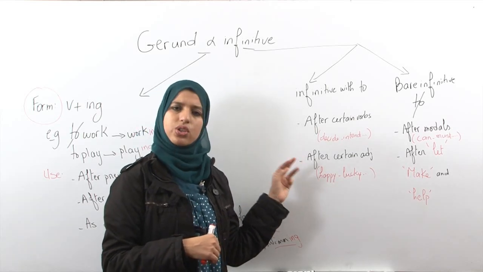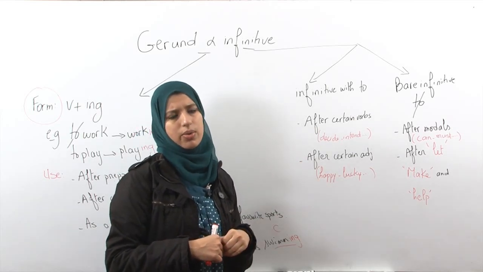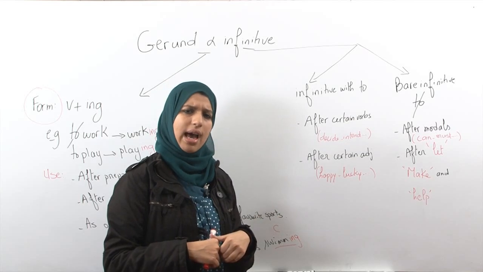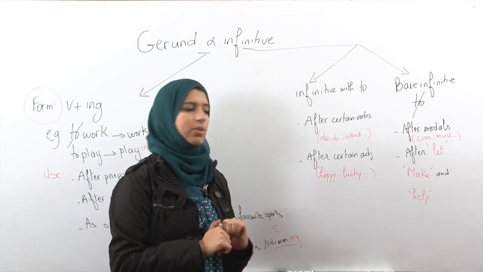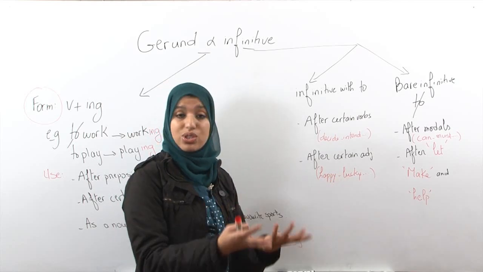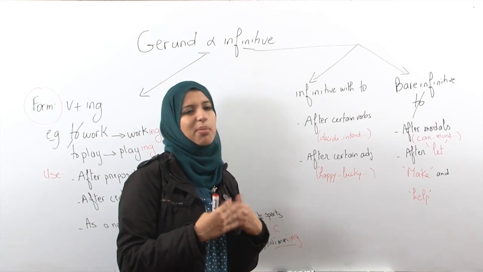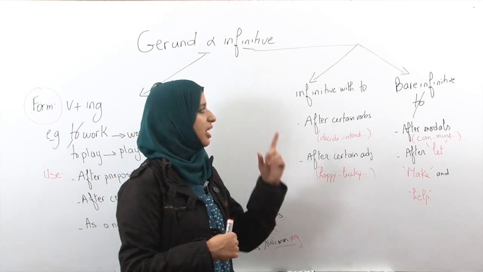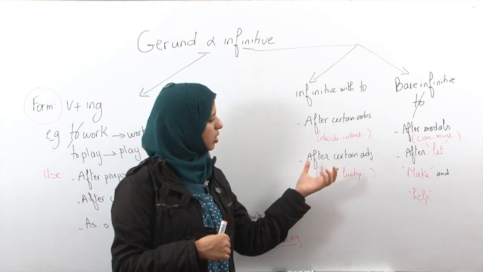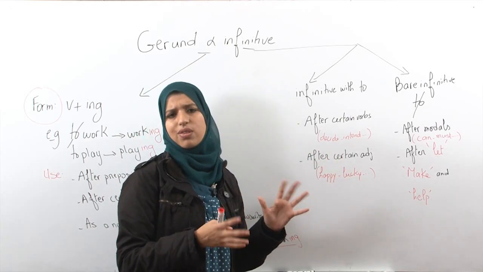Second, after certain adjectives, all right? I'll give you here an example. Happy. For example, I am happy to meet you. Nice to meet you. I am lucky to see you, all right? I don't say I'm lucky seeing you. I am lucky to see you, all right? Here, infinitive with to.